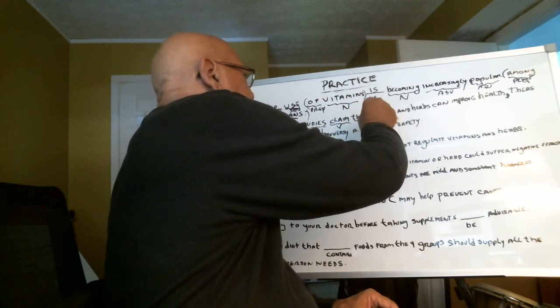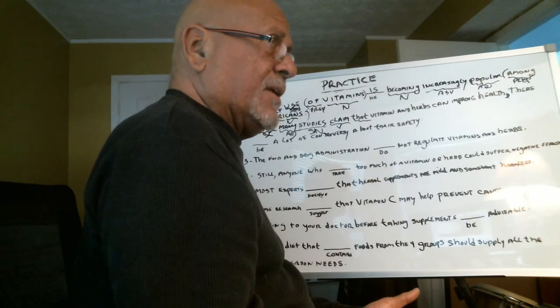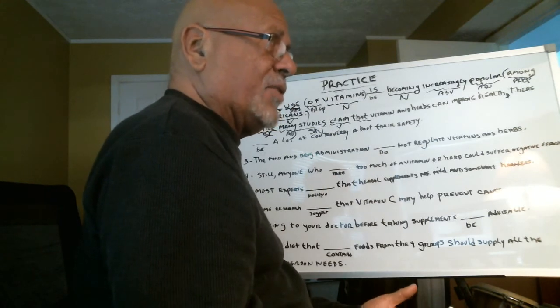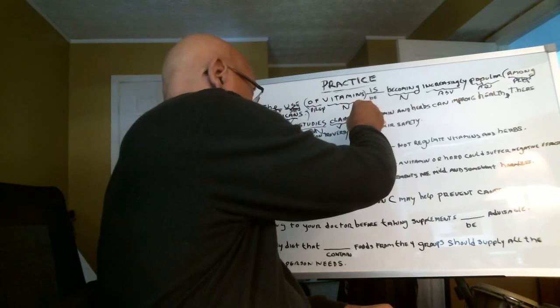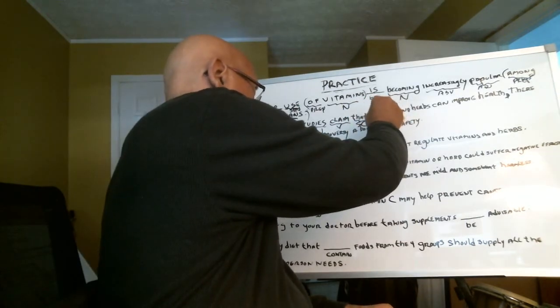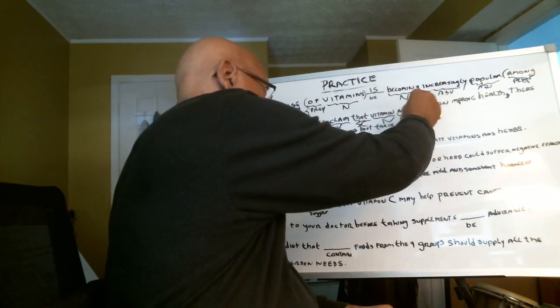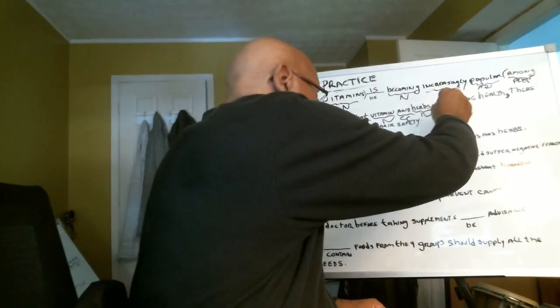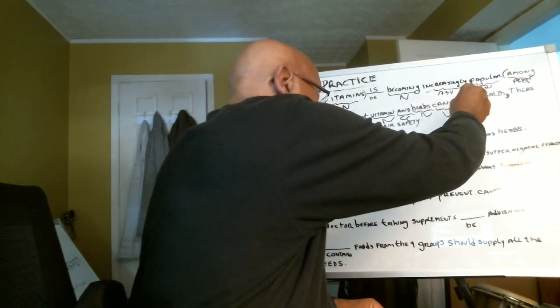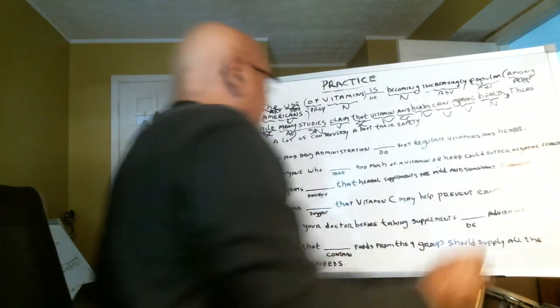That could be an adjective, that could be a pronoun, or that could be a subordinating conjunction. Here it's going to act like a subordinating conjunction. Vitamins, noun, and coordinating conjunction. Herbs, noun. Can, modal verb. Improve, main verb. Health, noun.